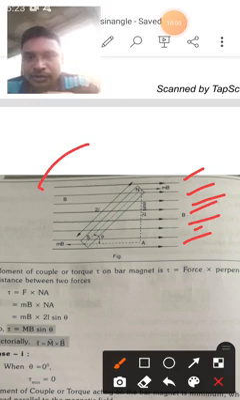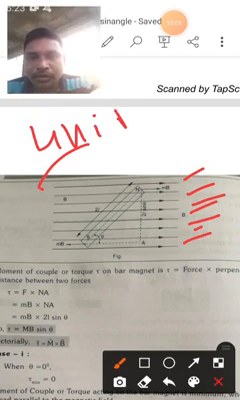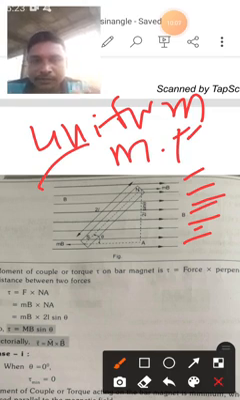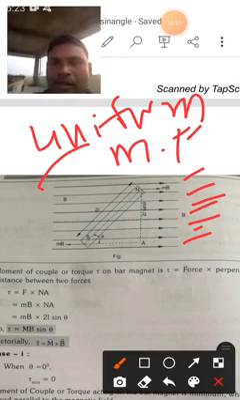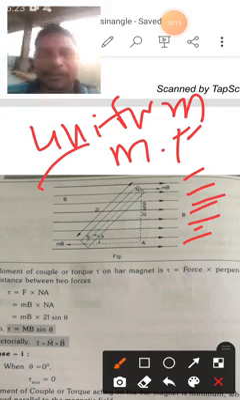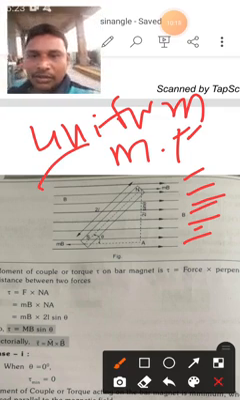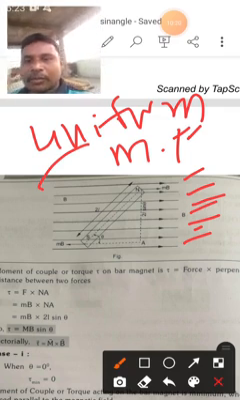So this is called a uniform magnetic field. Uniform magnetic field: all the magnetic lines of force are of the same magnitude and are in the same direction. So this is absolutely called a uniform magnetic field.